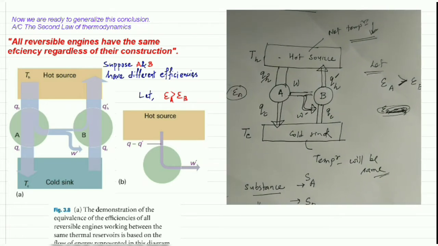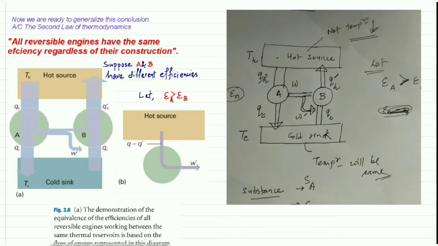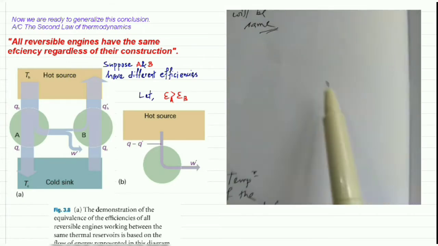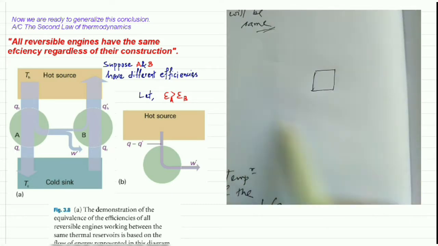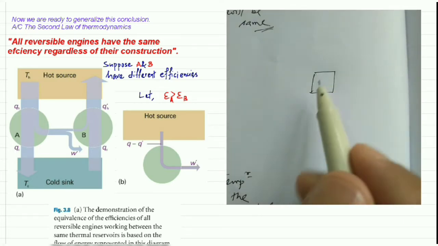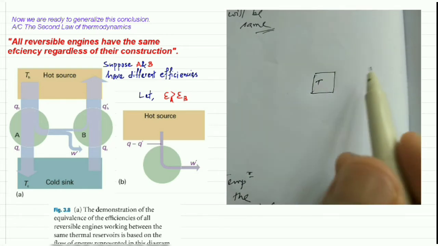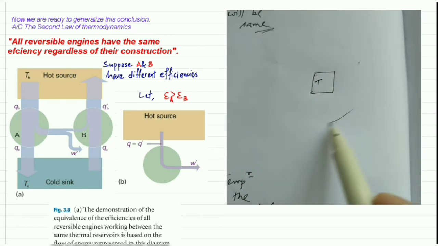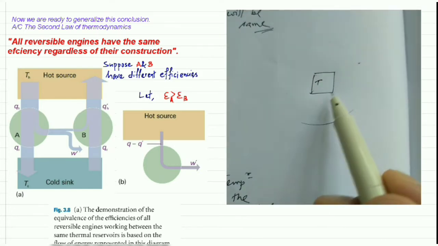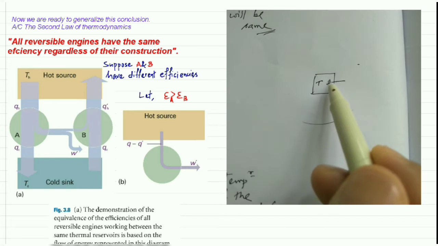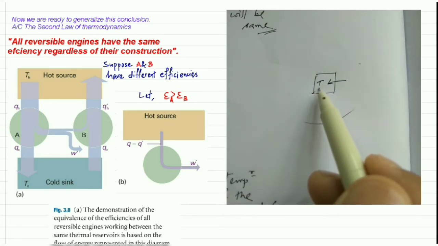Is it possible? No, it is not possible, because according to the second law of thermodynamics, let's suppose this is a system and this is the surrounding. If the temperature of this system is increasing, then the surrounding must be decreasing. That means some amount of heat is absorbed from the surrounding to increase the temperature of the system.